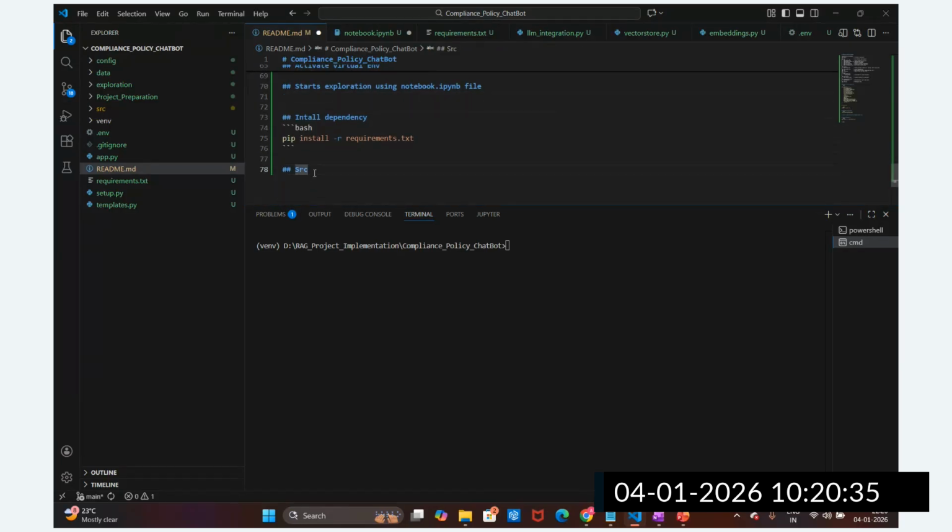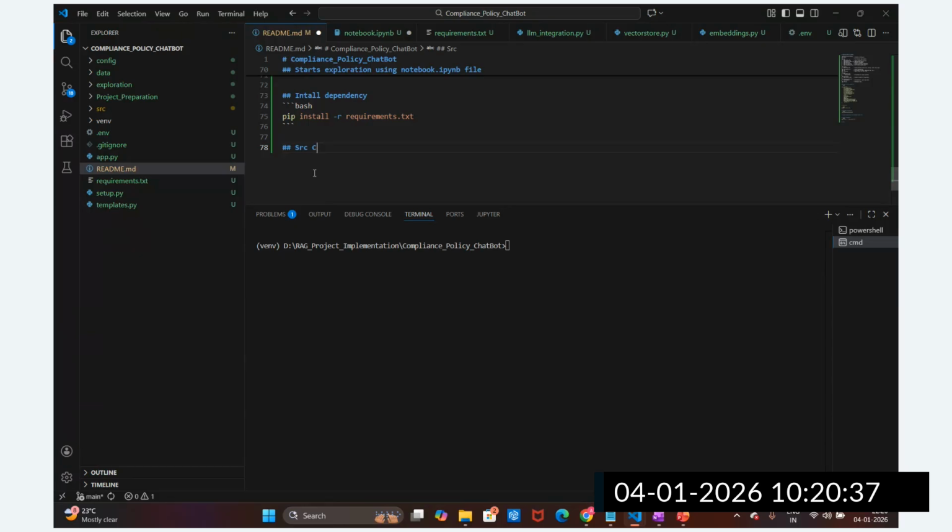Source code building will be there. We are going to create these different files. After the source code building, what will we do? We are going to create this app.py front end. Source code building is nothing but our backend, right? So the complete backend is done. Backend is done. Now what will we do?